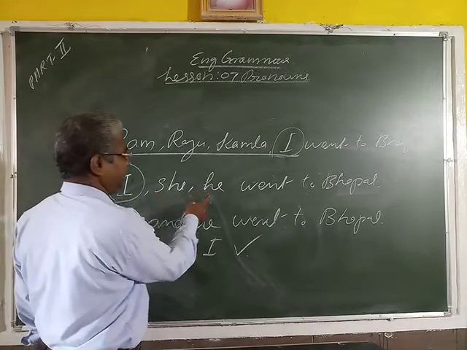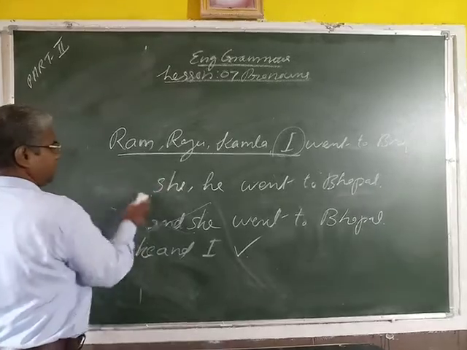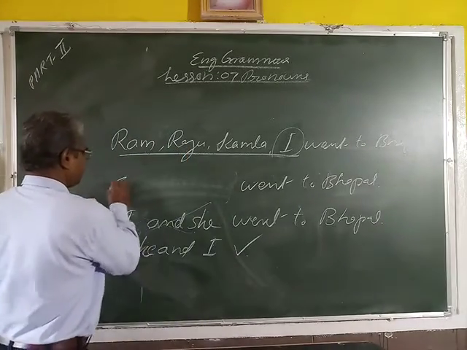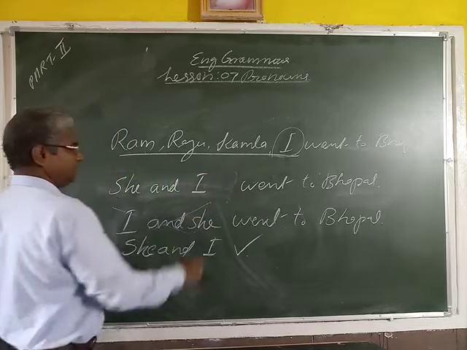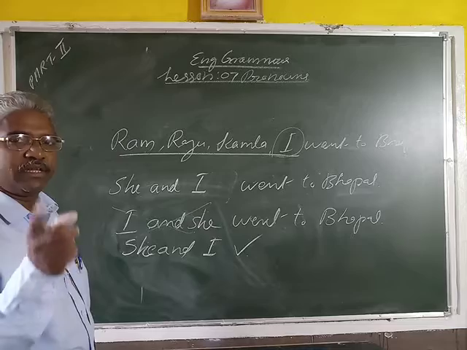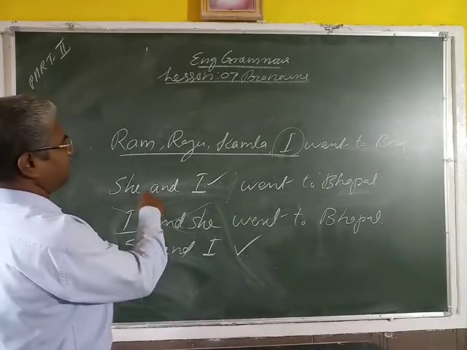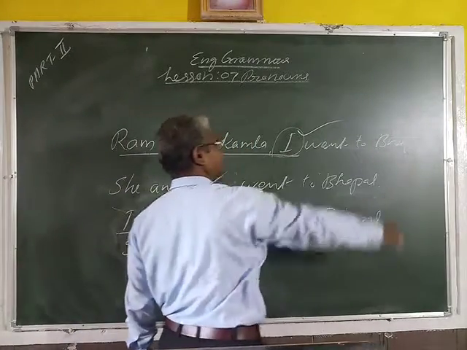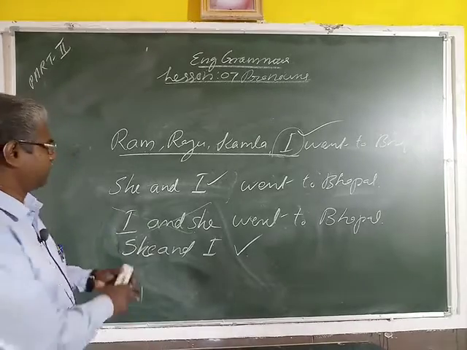I, she, he is wrong. Then where will I come? He, she, and I. I will come in the last. This is correct. Ram, Raju, Kamala, and I. This is also correct. Here, that is very important.